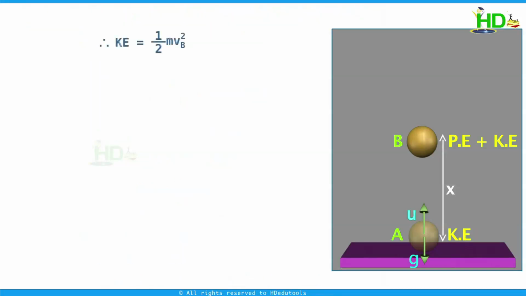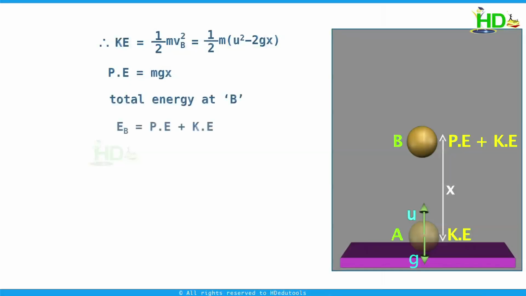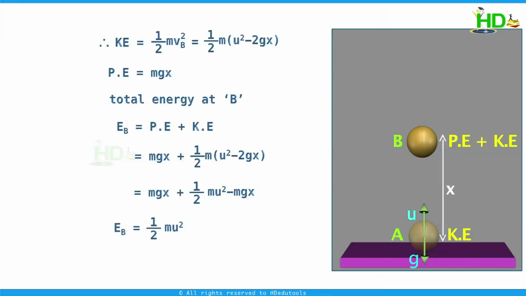Therefore, the kinetic energy is half m into u square minus 2gx, and potential energy is mgx, and the total mechanical energy at B is the sum of potential and kinetic energies. This is equal to mgx plus half m into u square minus 2gx, or mgx plus half mu square minus mgx, and we get energy at B is half mu square. We take this as equation 2.